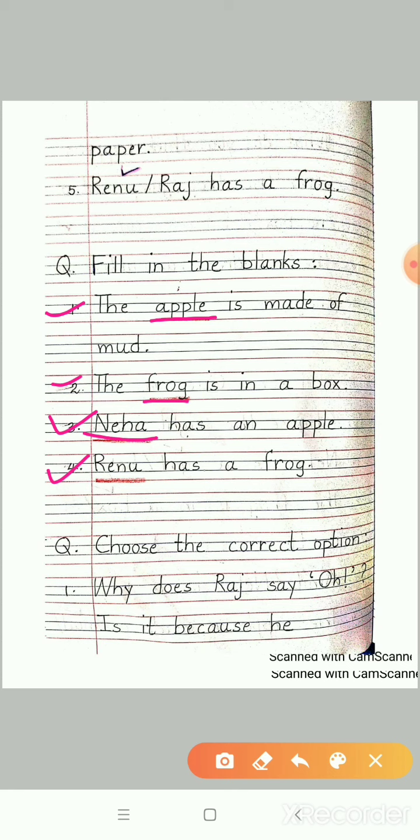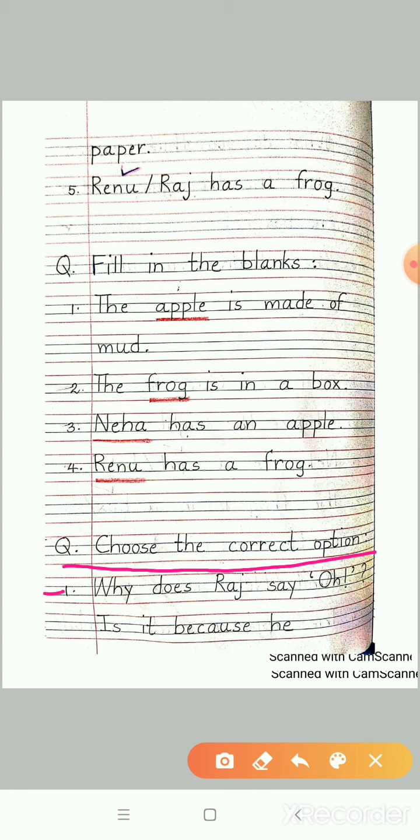Renu has a frog. Please underline the word Renu. Students, let's move to the next question. Choose the correct option.